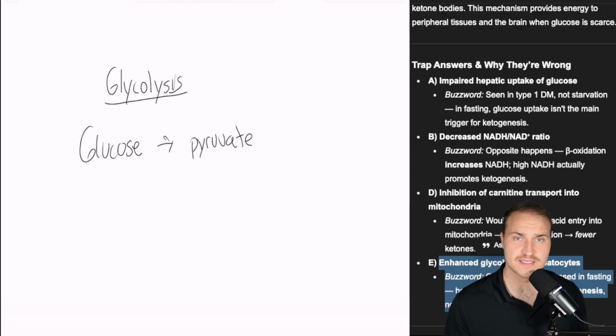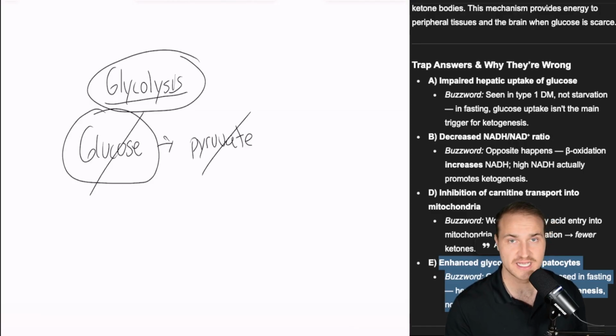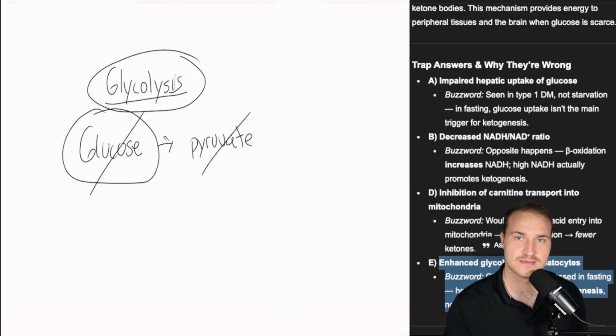And in case that's confusing, glycolysis is the breaking down of glucose to pyruvate to make energy. It's what the body does when there's plenty of glucose available. But if you're fasting or you have type 1 diabetes, there's not enough glucose inside the cell. And so this solution, our body's solution for turning glucose into pyruvate to make energy, is not a good one anymore. And so the liver's like, oh my gosh, let's switch gears. Let's stop breaking down glucose, glycolysis, and we'll start making glucose.